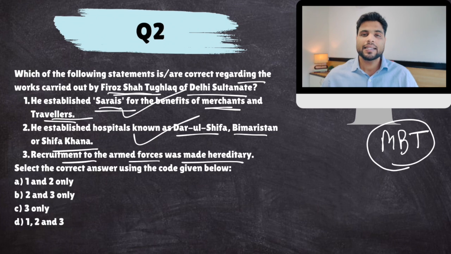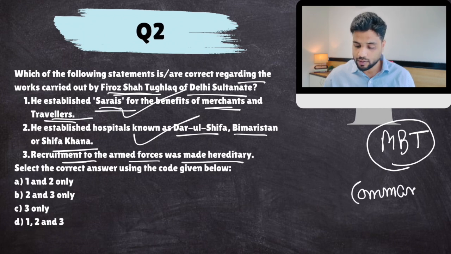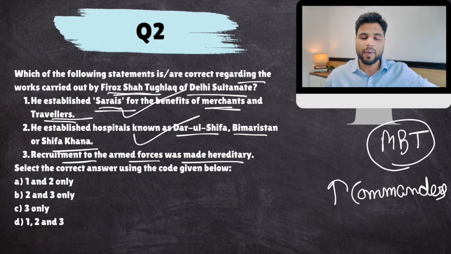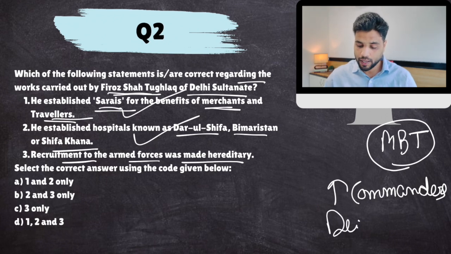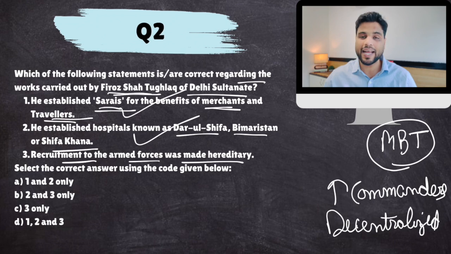And whenever the authority of Sultan starts to decline, you will see that the military commanders' authority increases. Sultan's authority is declining, military commanders or the nobility's authority is increasing, the power is becoming more and more decentralized. This is the sign of weakening of a monarchy. And that was there during Firoz Shah Tughlaq.